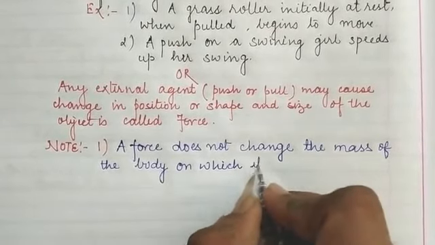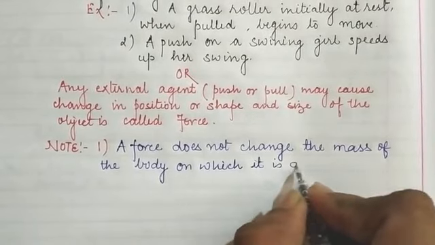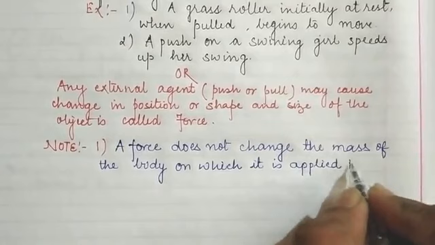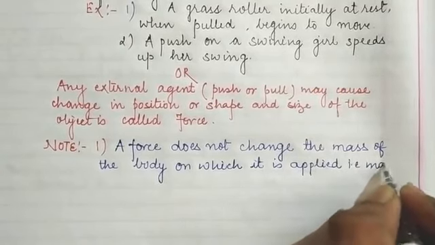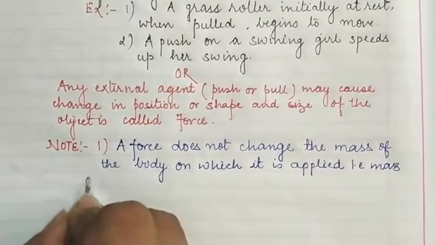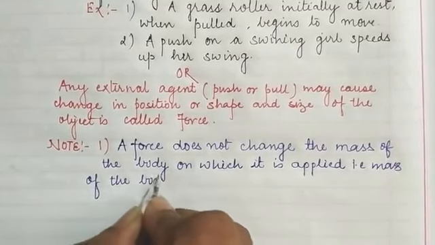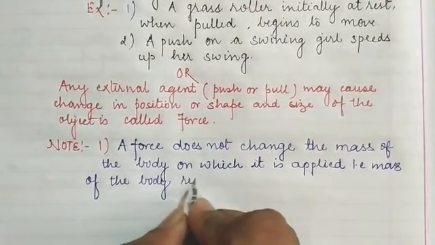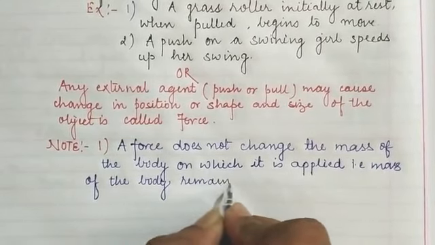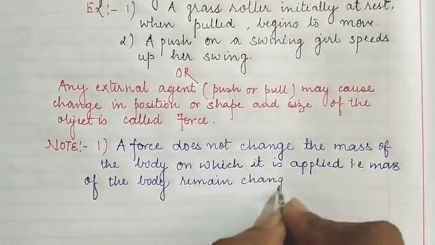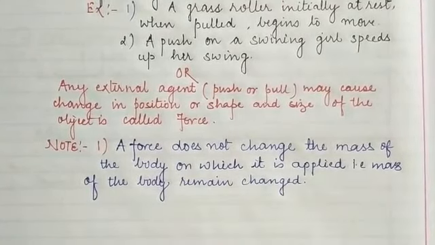It means that the mass of the body remains unchanged. There will be no change in the mass of the body during the application of the force.